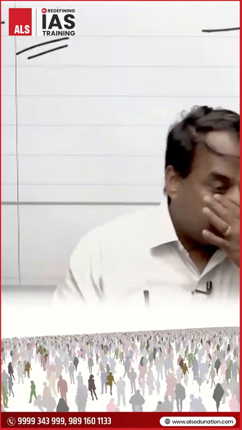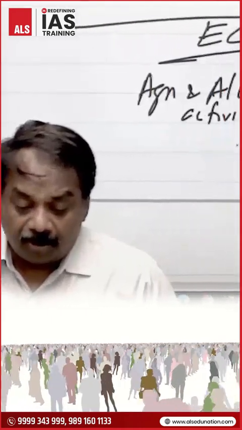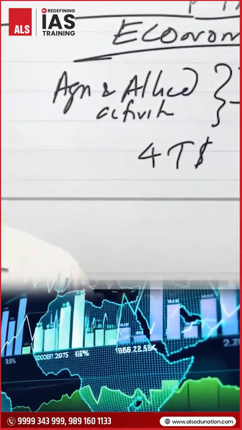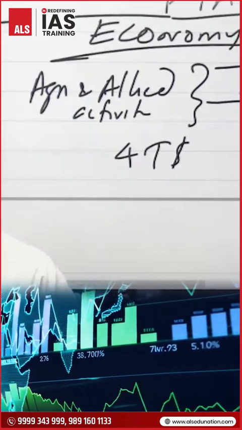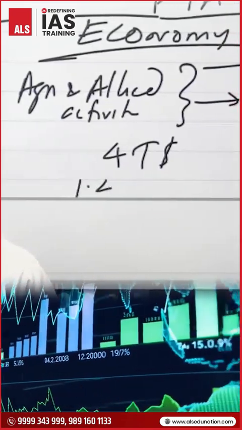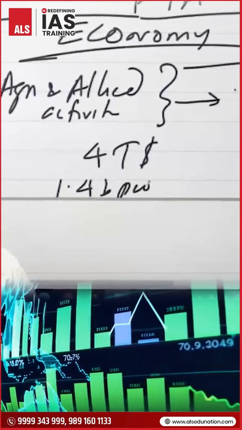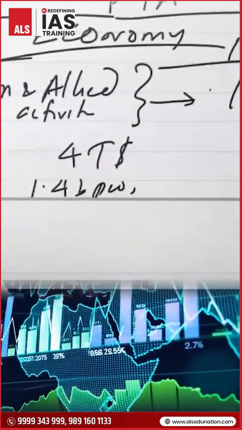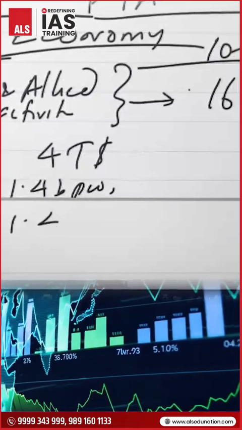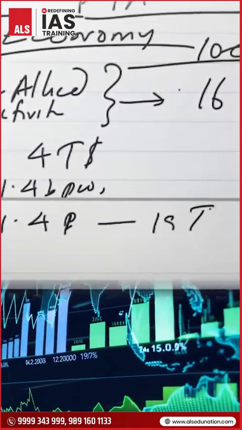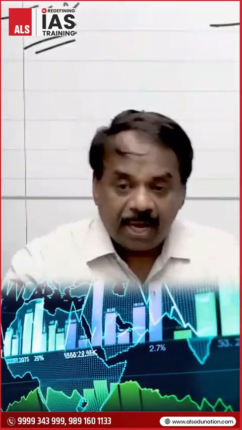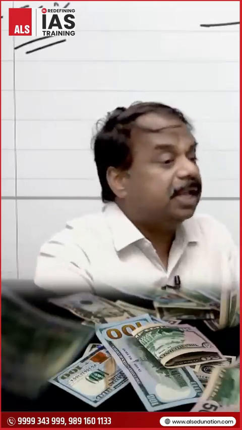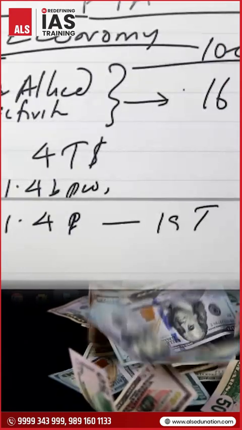See, the per capita, we say India's income is so much. You shouldn't think that India has become a $4 trillion economy. Okay, it has. But you have to look at how many people that is for. 1.4 billion people, we have 4 trillion. In China, they also have 1.4 billion people, but they have how much? 19 trillion. So if you just multiply that, a Chinese citizen, on average, has 5 times more money than an Indian. Can you imagine? Are you getting this point?